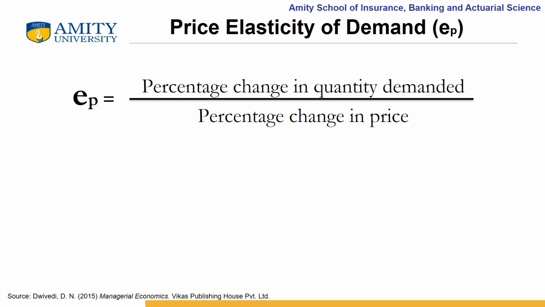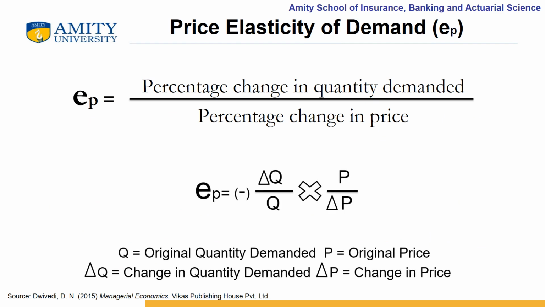A general formula for calculating the coefficient of price elasticity is given as EP equal to delta Q by Q into P by delta P, where Q stands for original quantity demanded, P stands for original price, delta Q stands for change in quantity demanded, and delta P stands for change in price.